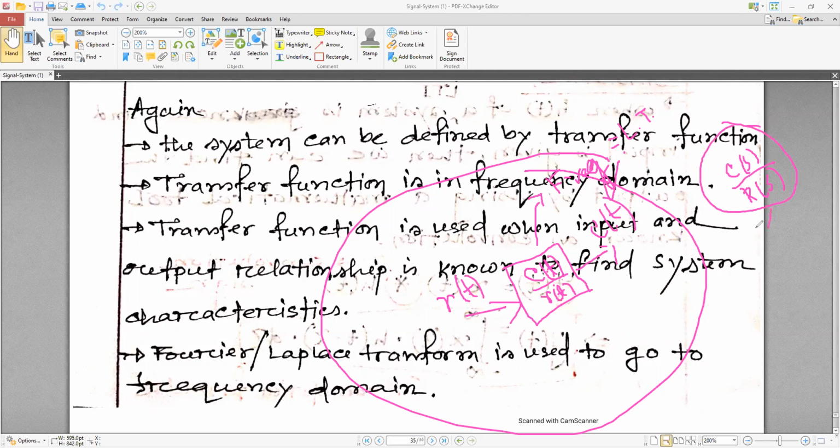This C(s) by R(s) is known as the TF, that means the transfer function.